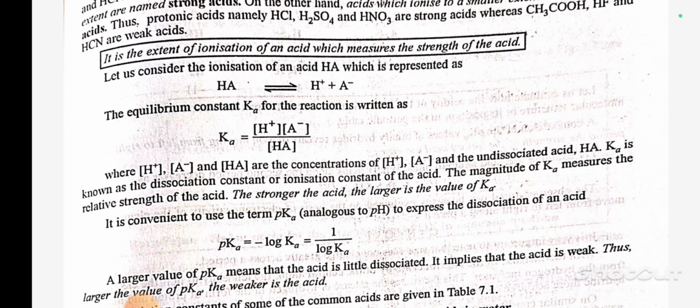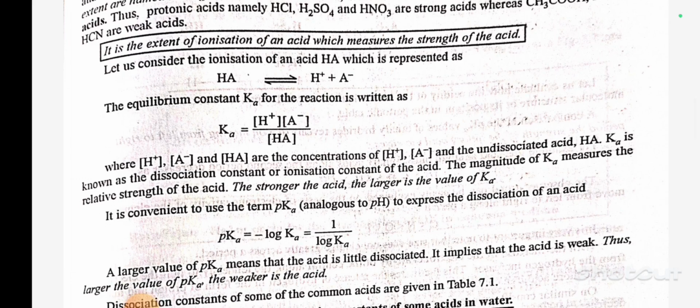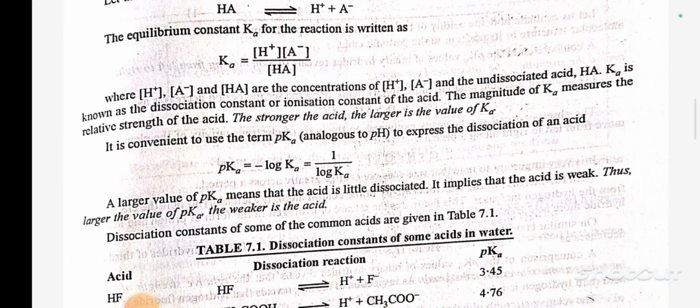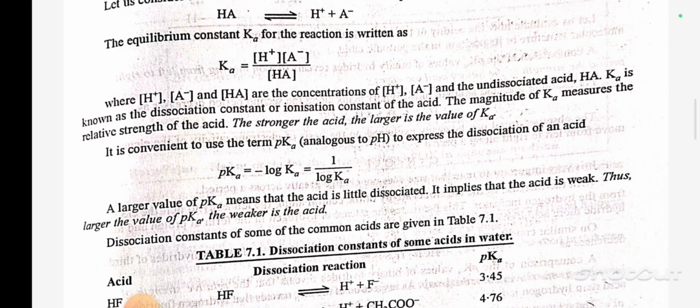It is the extent of ionization of an acid which measures the strength of the acid. Let us consider the ionization of an acid HA, which is represented as HA gives H+ plus A-. The equilibrium constant Ka for the reaction is written as Ka equals [H+][A-] divided by [HA], where [H+], [A-] and [HA] are the concentrations of H+, A- and the undissociated acid HA. Ka is known as the dissociation constant or ionization constant of the acid.